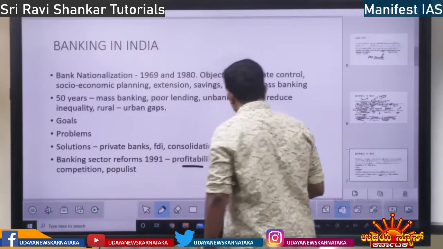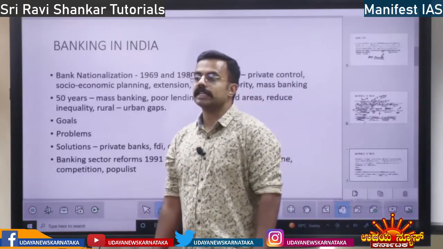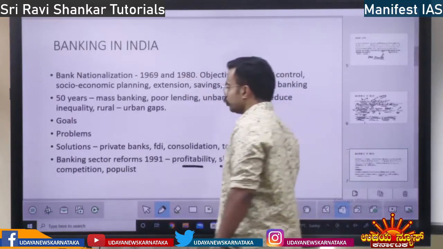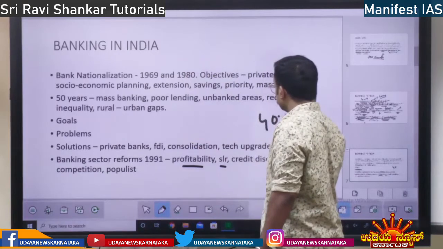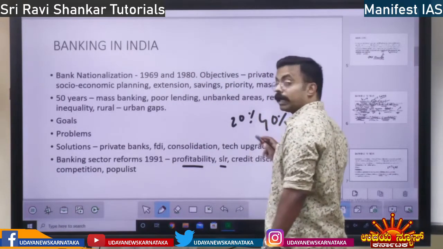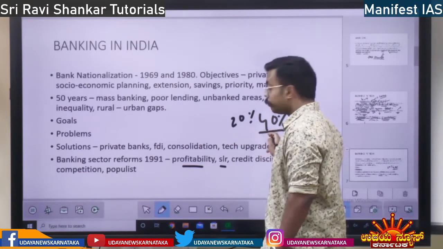Then SLR and CRR have reduced. SLR, statutory liquidity ratio. CRR, cash reserve ratio. Earlier the SLR was up to 40% and CRR was above 20%. If a bank had 100 rupees, 40 rupees, 40%, had to be in the form of SLR.